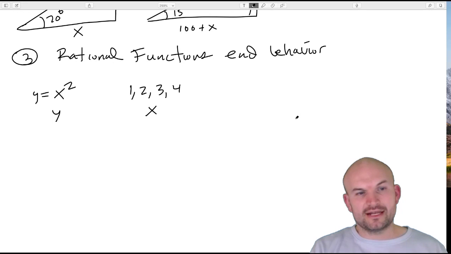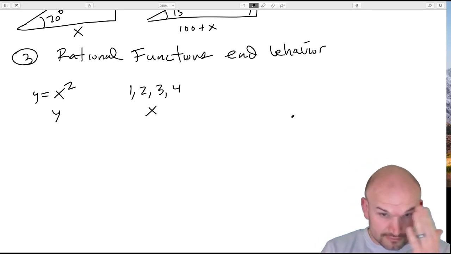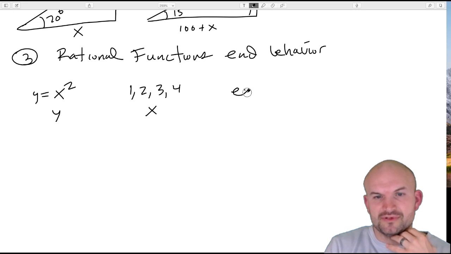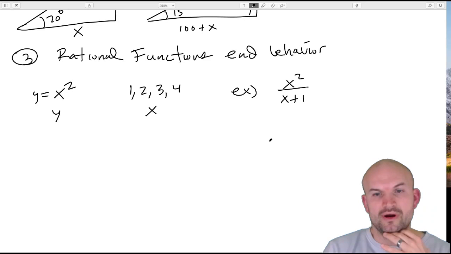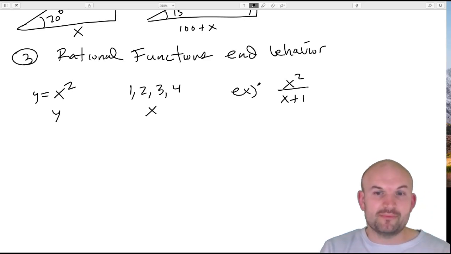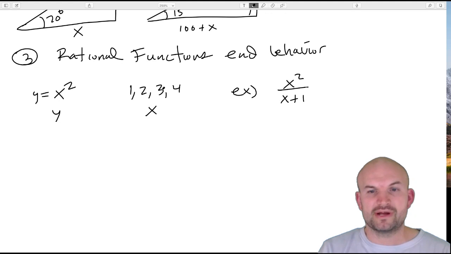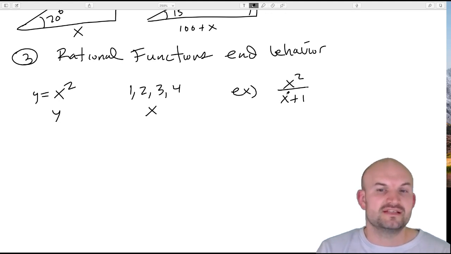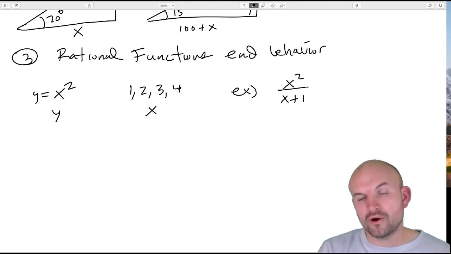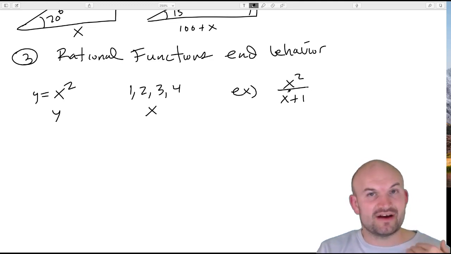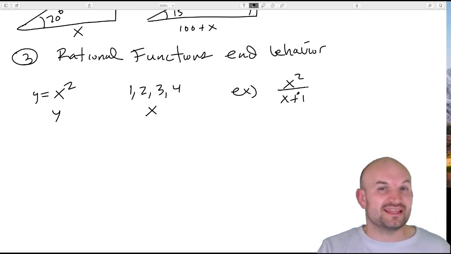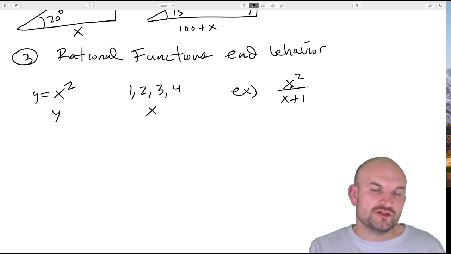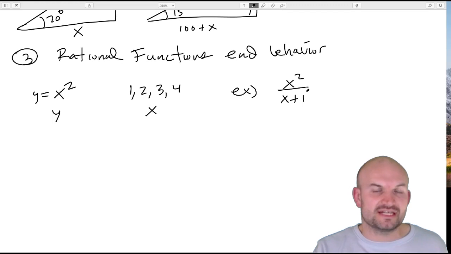Let's take that a little further and look at some examples. What if I had x squared over x plus 1? If you keep plugging in numbers, let's get up to 3. If I plug in 3, that's 9 divided by 4. If I do 4, that's 16 divided by 5. What happens is the top is growing faster than the denominator. Since the numerator grows faster than the denominator, as x keeps getting larger and larger, this graph is going to keep getting larger and larger.